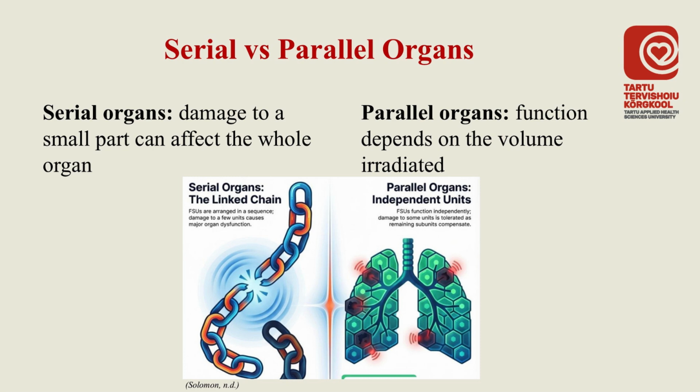Organs at risk can be classified as serial or parallel. In serial organs, damage to even a small part can affect the entire organ function. In parallel organs, function depends on how much volume is irradiated. This distinction is important when evaluating dose distribution.